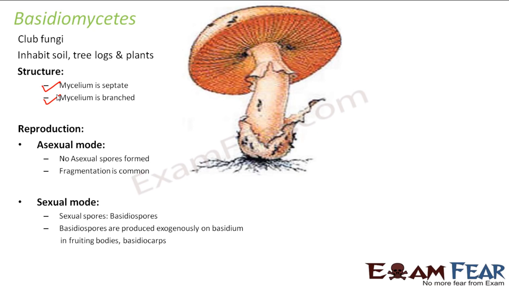Talking about the sexual mode, sexual spores are produced and they are known as basidiospores, from the name Basidiomycetes. They are produced exogenously on the basidium in fruiting bodies called basidiocarps. You see, for Ascomycetes, the sexual spores were ascospores and the fruiting body was the ascocarp. Here the sexual spores are basidiospores and the fruiting body is the basidiocarp. What is basidiocarp? It is the reproductive organ. And what is basidium? The basidiospores are produced on the basidium. It is nothing but the swollen terminal of the hyphae.